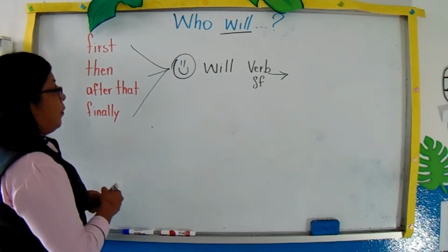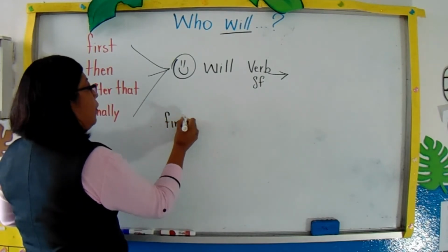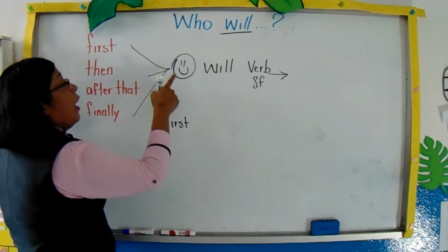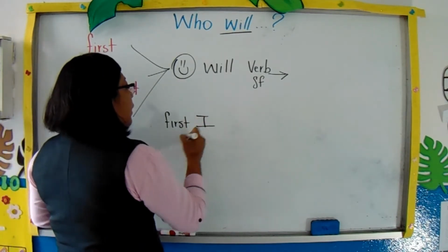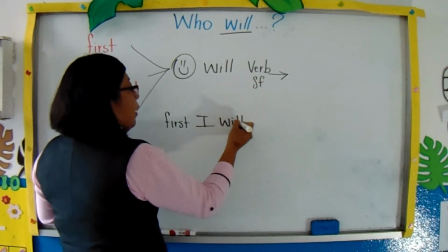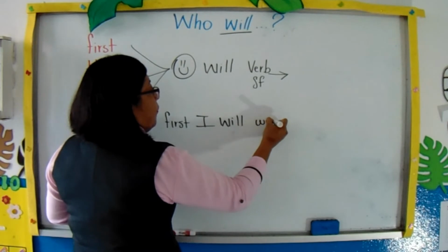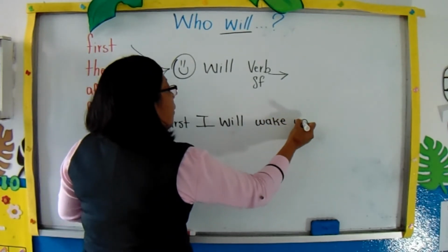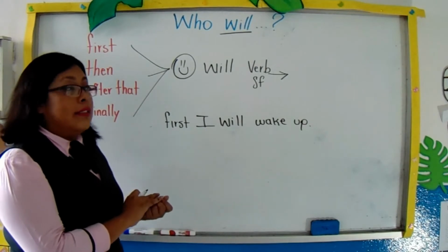So, for example, we are going to use first. I'm going to work with first. After that, I'm going to use a person. My person, it is I. First, I will, and we are going to use wake up. For example, primero me levantaré. This is one sentence.